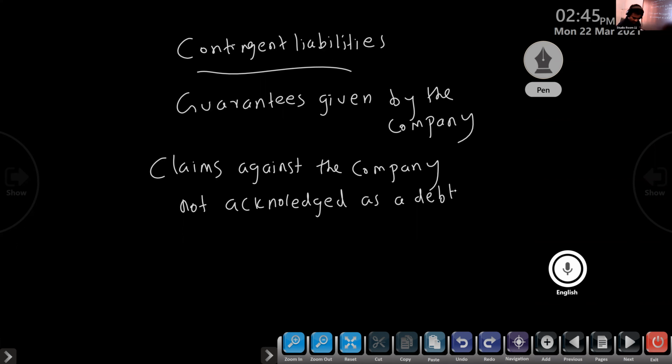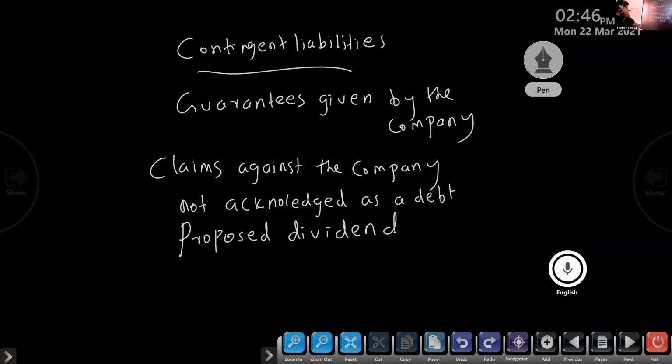Then the proposed dividend. So: guarantees given by the company, claims against the company not acknowledged as a debt, then bills discounted.